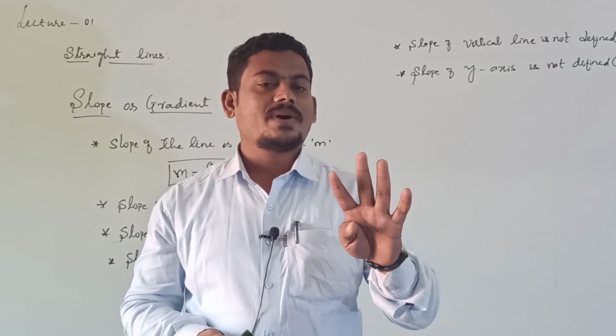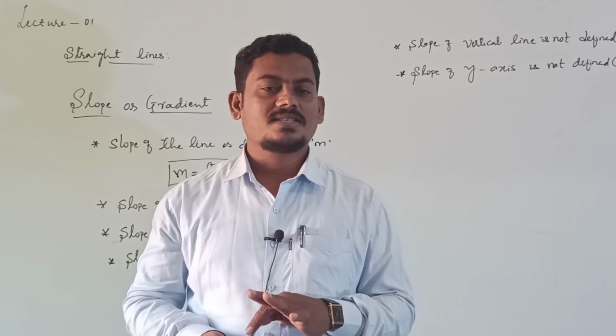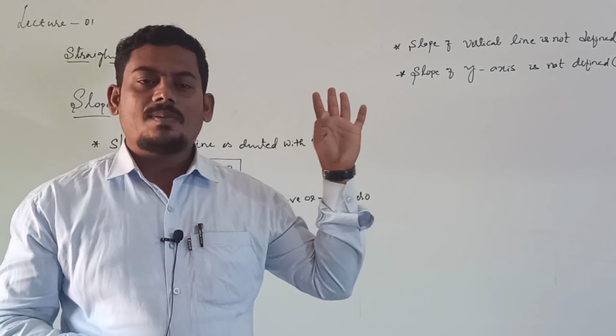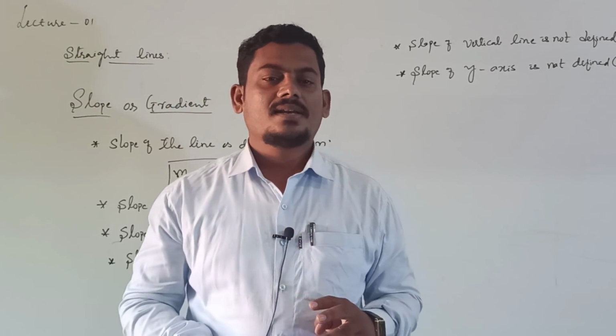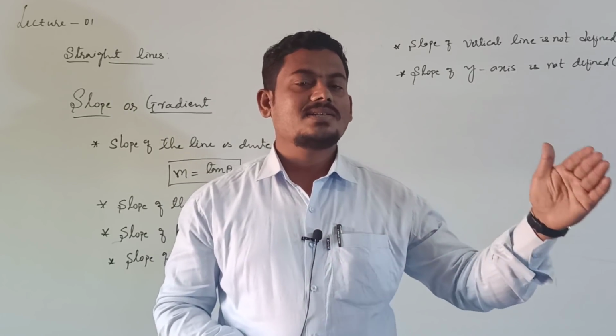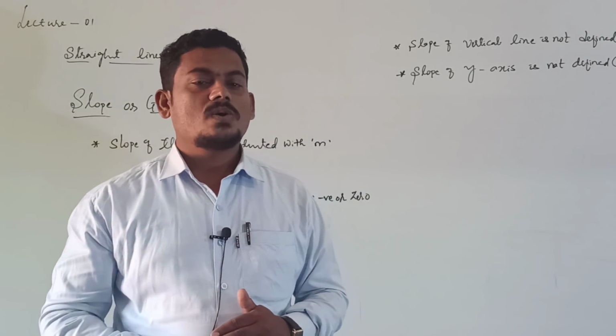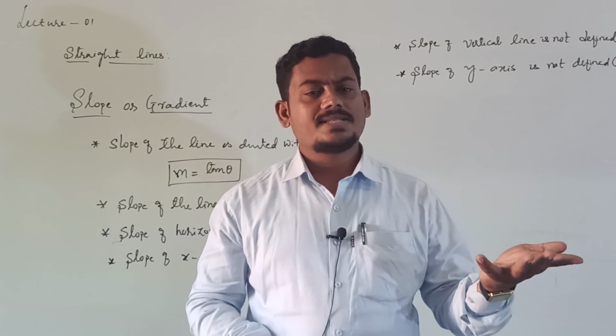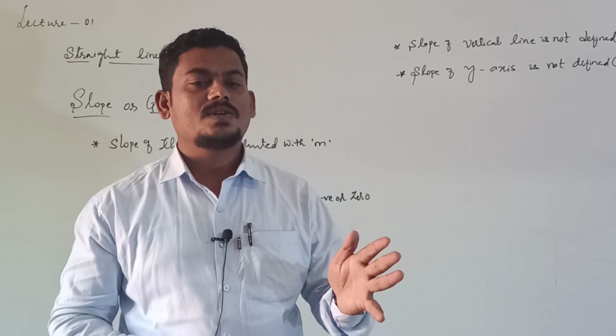Inclination means the angle made by the line with the positive direction of the x-axis. Then about inclination: the inclination of a line always lies between 0 and 180 degrees, and the inclination of a horizontal line is 0 degrees, and the inclination of the x-axis is 0. 0 means 0 degrees. No need to write the degree, simply write 0.